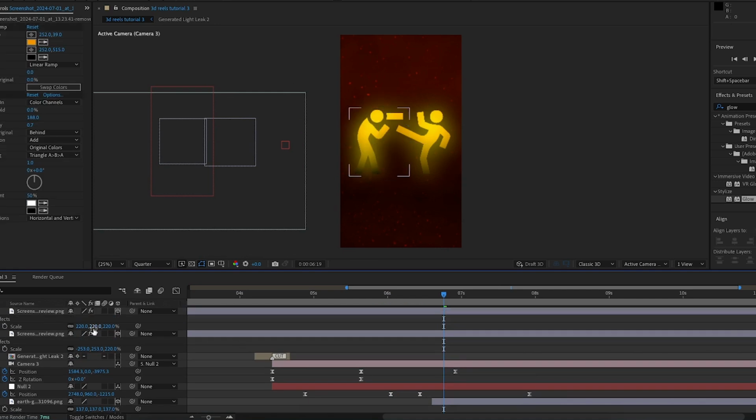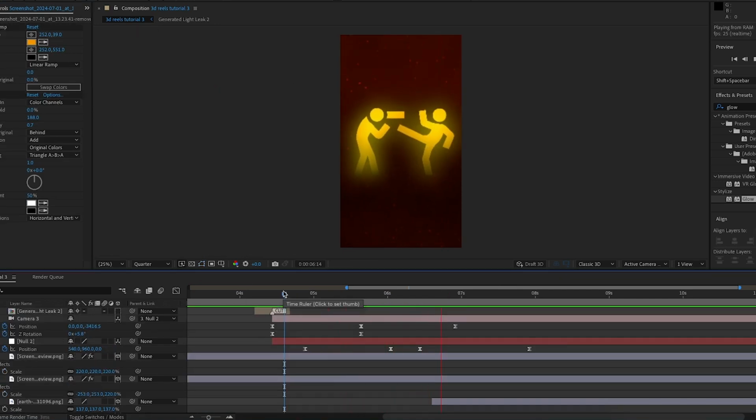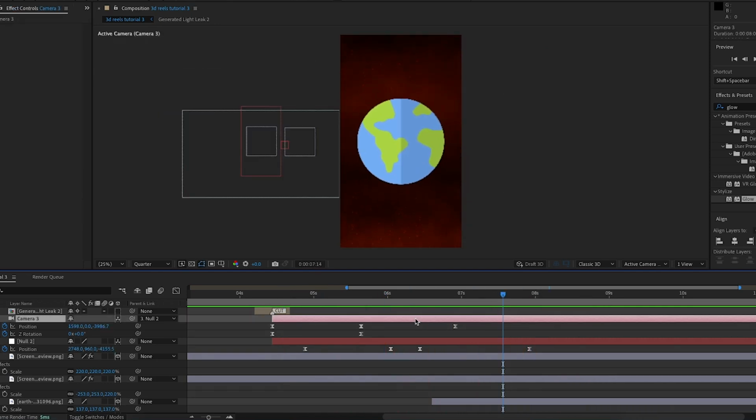And I'm also just going to adjust the positioning of the gradient on one of these icons here. And as we can play this back, I'm pretty happy with this, so I'm just going to leave it here. And now what I'm going to do is move on to the last part.